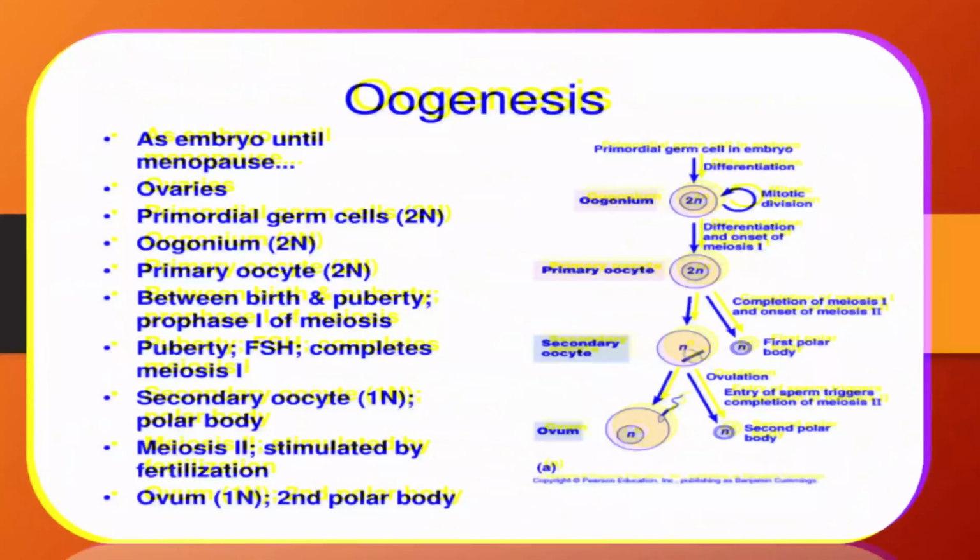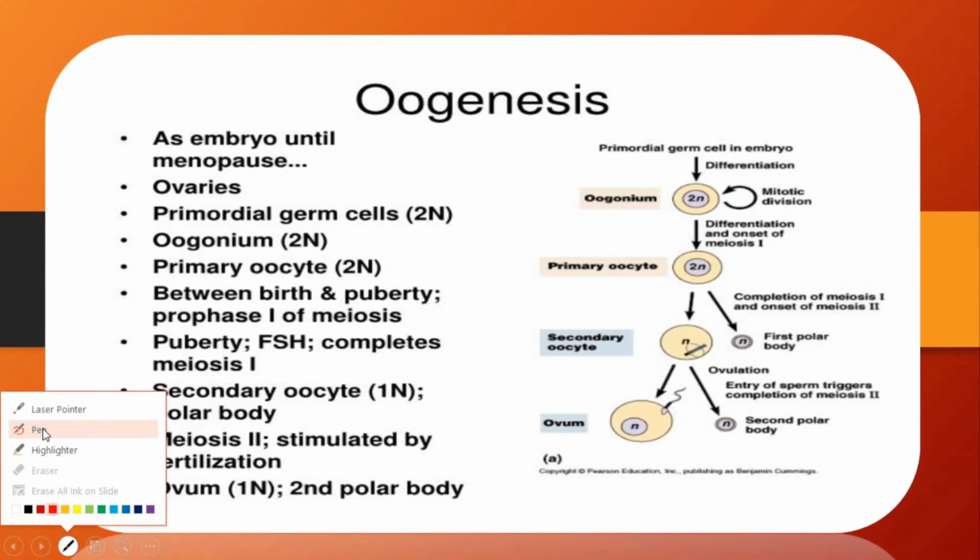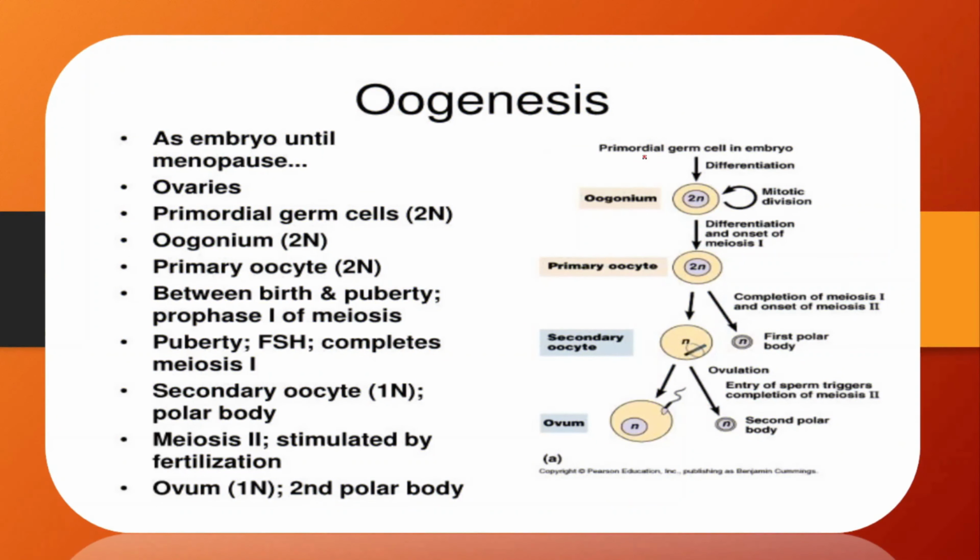Now we'll discuss this figure, which shows the steps in oogenesis, that is, the development of the ovum. The primordial germ cell in the embryo will undergo differentiation, and it is now known as the oogonium. The oogonium is a diploid structure which will undergo differentiation and meiosis 1, and convert into the primary oocyte, which is present inside the female's body, and when the girl attains puberty, the next process will occur.